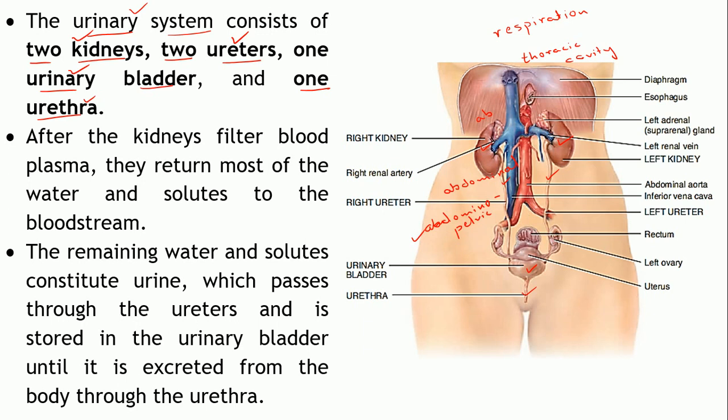Now, in this process of formation of urine, most of the water and the solutes which are filtered out from the blood will return back to your bloodstream. Ultimately, it will come back to your bloodstream. Only as much of the ions or solutes or water which is not required by the body will get excreted out.